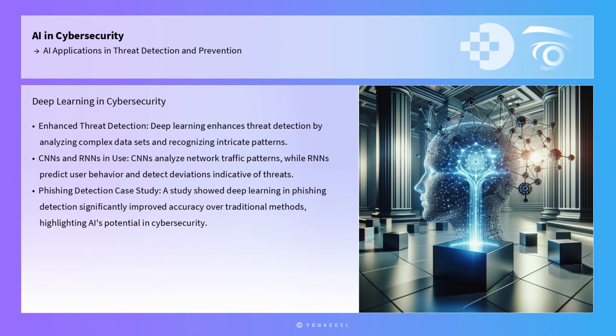Deep learning, a subset of machine learning, further enhances threat detection by analyzing complex data sets and recognizing intricate patterns. Convolutional neural networks and recurrent neural networks are commonly used in cybersecurity applications for their ability to process large volumes of data with high accuracy. CNNs can analyze network traffic patterns, while RNNs can predict user behavior and detect deviations indicative of threats.